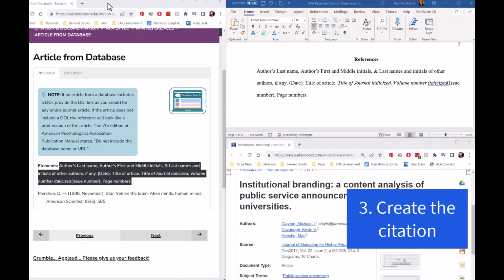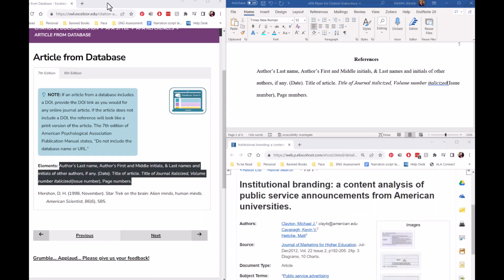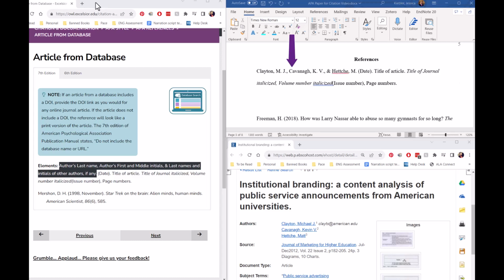The third step is to use that template to create our citation. I've pasted the template into my paper, and for each element, I'm going to locate that information in the original source and format it to match. Our source has 3 authors, and the template tells us what to do with the author's last name, author's first and middle initials, and then the last names and initials of other authors, if there are any, and we have 3.